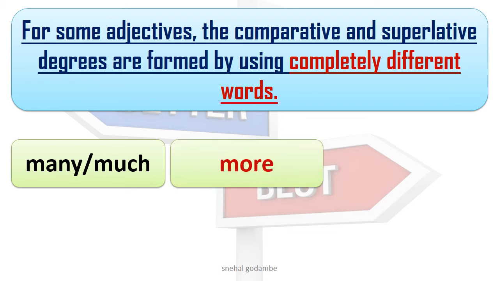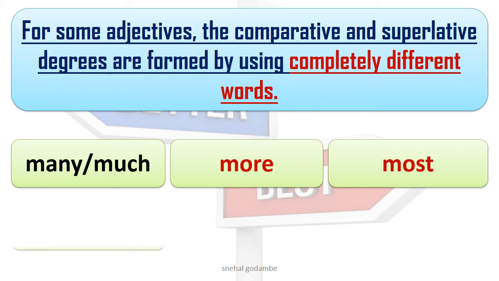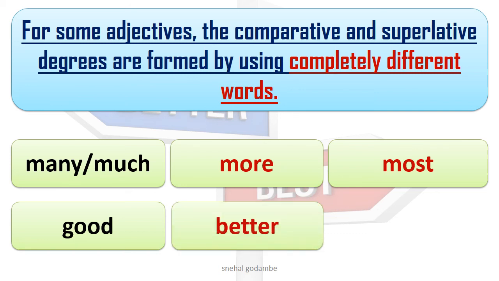Many or much. In comparative form, it is more. And in superlative form, it's most. Then good. You know this word, familiar to you. Better, best. Okay. So for these types of words, we are not going to add ER or EST, not more and most, but they have completely different forms or words as comparative and superlative degrees.